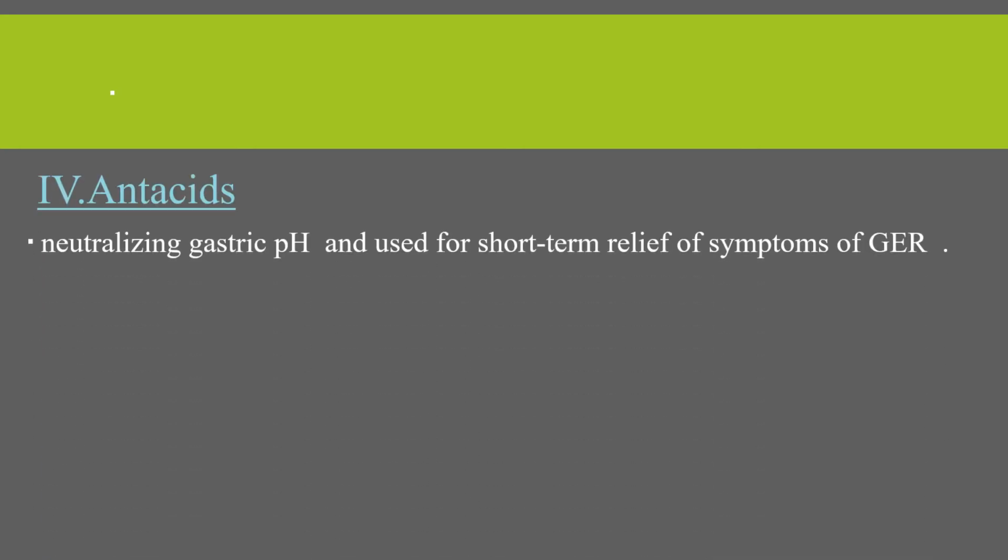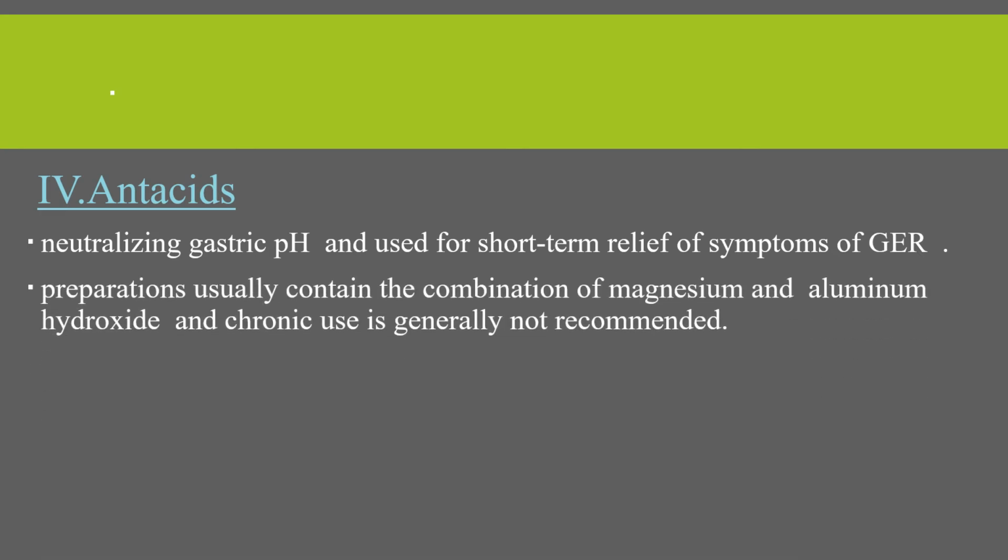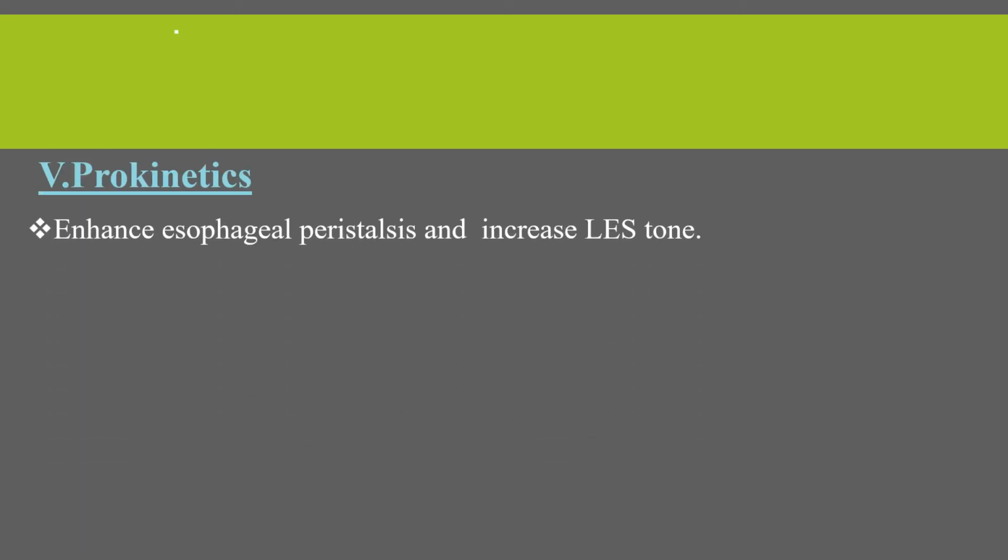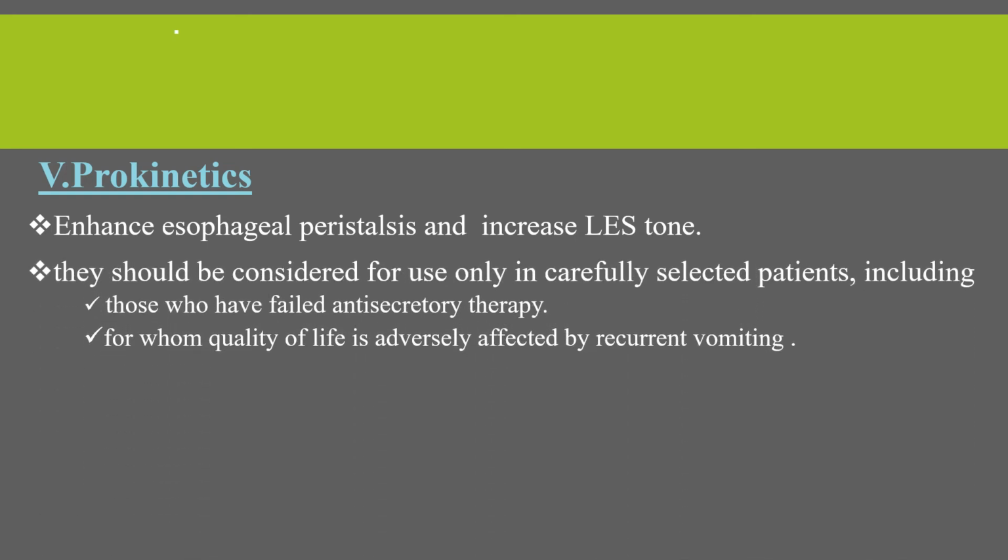The other is antacids. This is used by neutralizing gastric pH and used for short-term relief of symptoms. And the preparation usually contains a combination of magnesium and aluminum hydroxide, and the chronic use is generally not recommended. The other is prokinetics, which enhance esophageal peristalsis and increase lower esophageal sphincter tone, and they should be considered for use only in carefully selected patients, including those who have failed anti-secretory therapy and for whom quality of life is adversely affected by recurrent vomiting. And there are different drugs such as baclofen, metoclopramide, and bethanechol, which can be used as treatment.